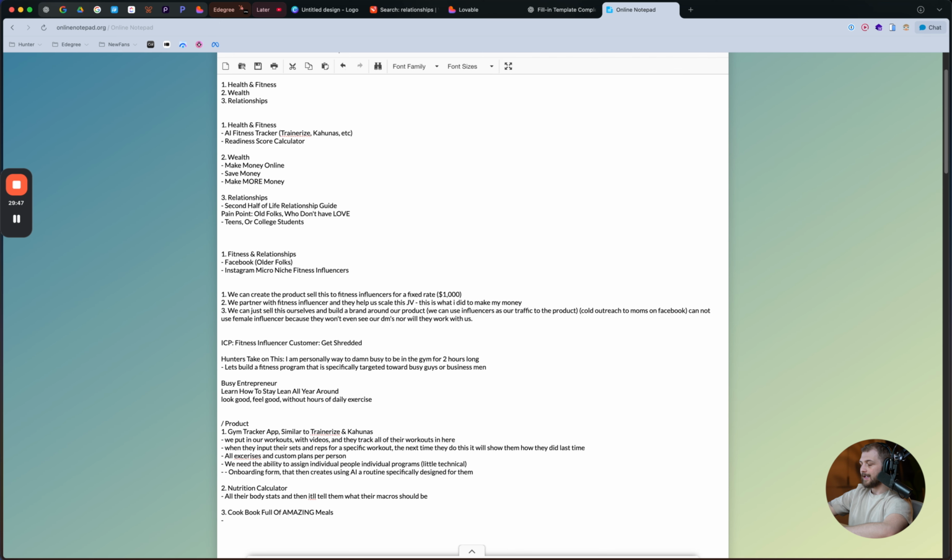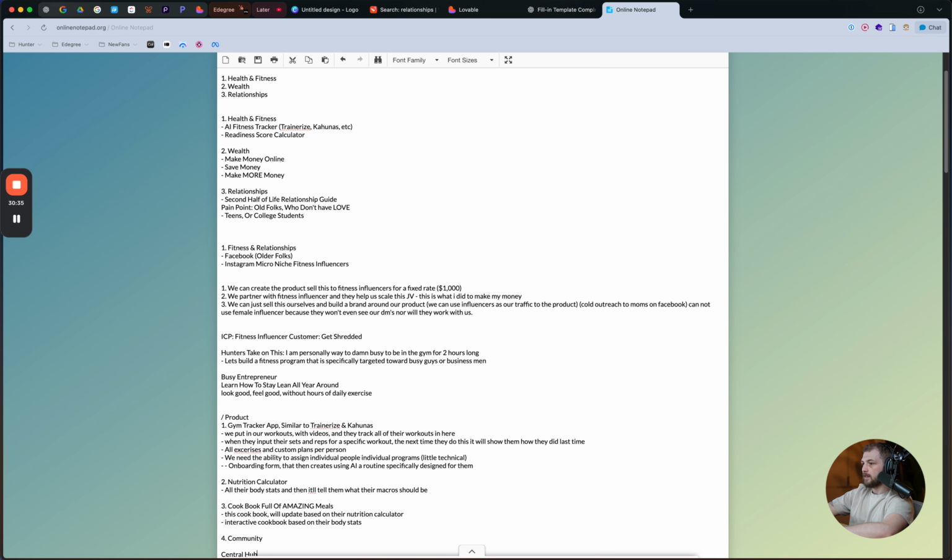What would be cool is this cookbook will update based on their nutrition calculator. So it's an interactive cookbook based on their body stats. And then we'll also have a community, and then our central hub for this whole thing will be WAP. And this is where we collect all of our payments and everything.